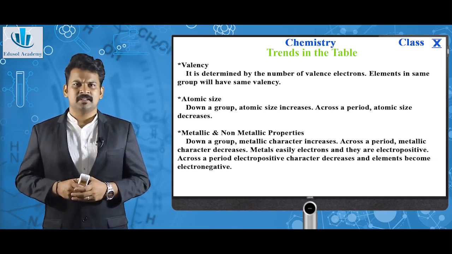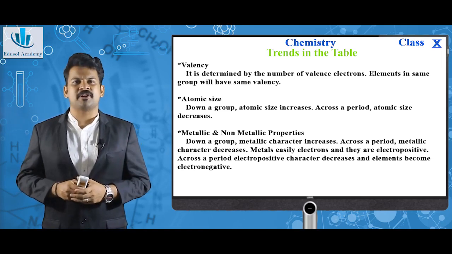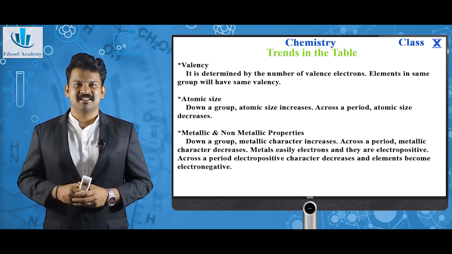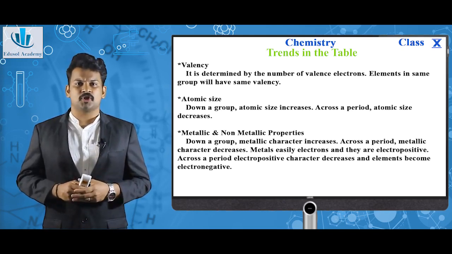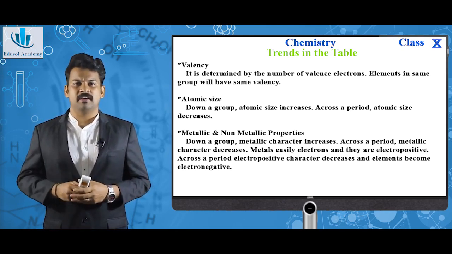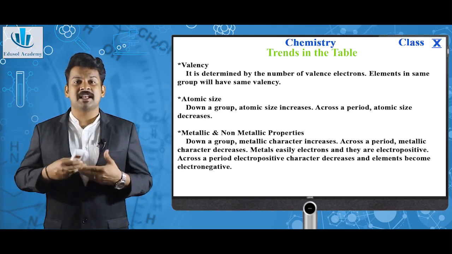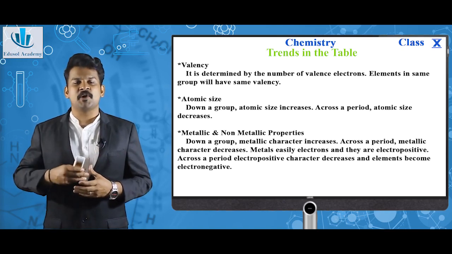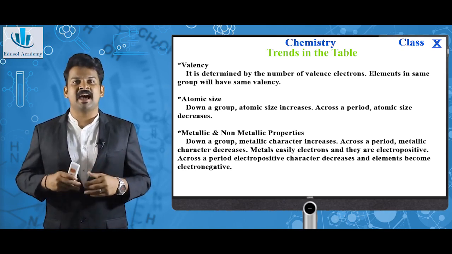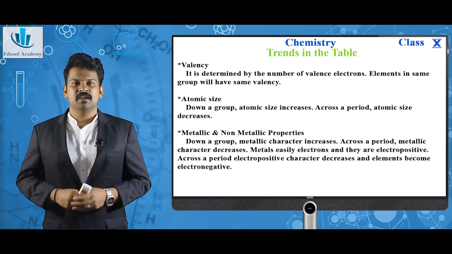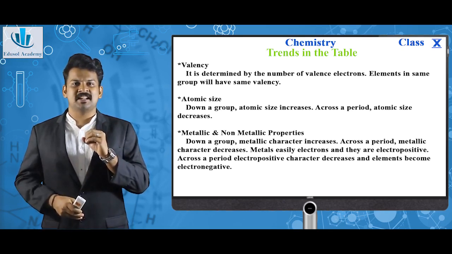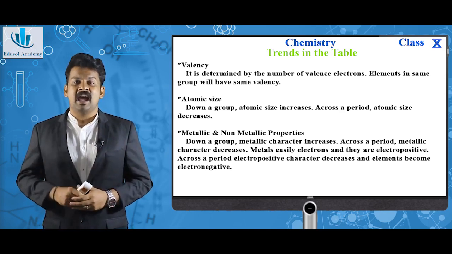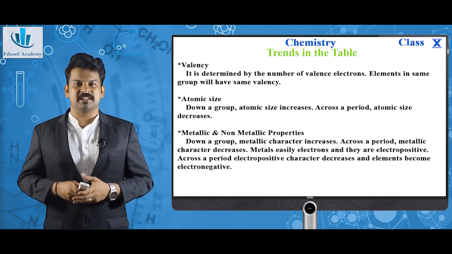This is because, as you just observed in the periodic table, down the group, the number of shells increases, which means the last electron is very much far away from the nucleus. As the number of shells increases, the distance also increases, which increases the atomic size. If the first shell is this much, the next shell is this much, which means the size increases.